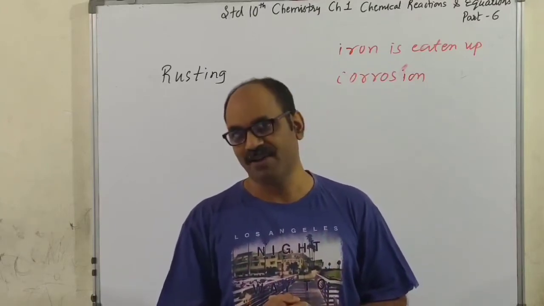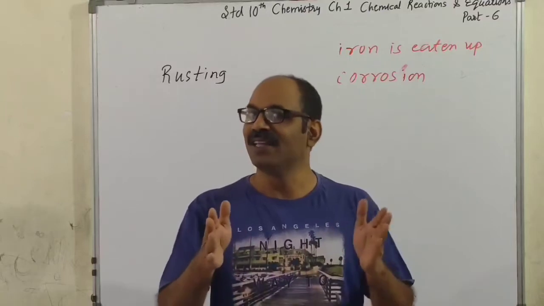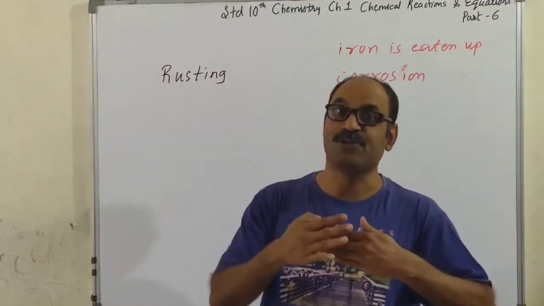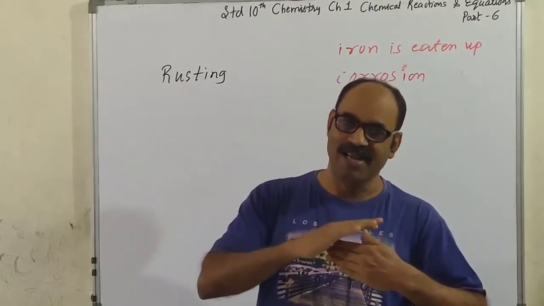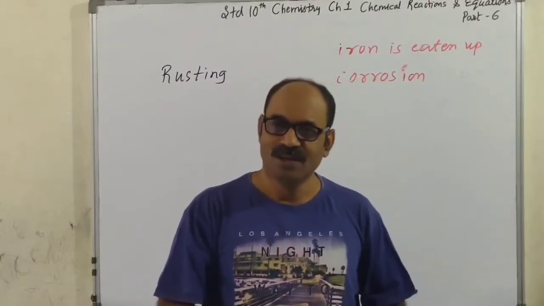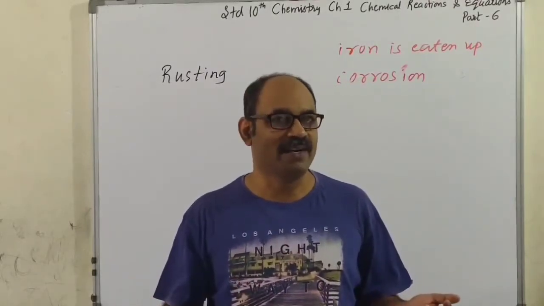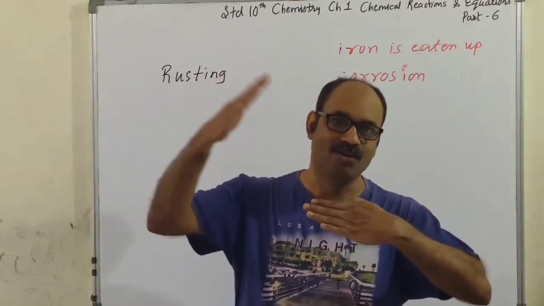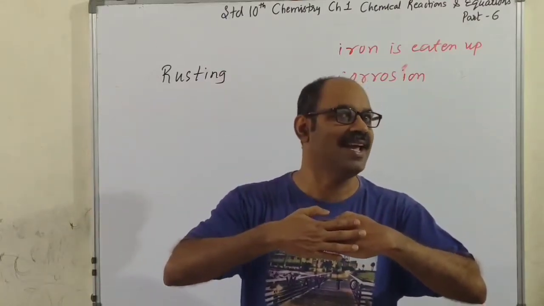Now, how to prevent corrosion? We know the cause. Iron, when exposed to moist air, combines with moisture or oxygen and iron oxide is formed. So what do we have to do to prevent corrosion? Iron should not be allowed to come in contact with moist air.